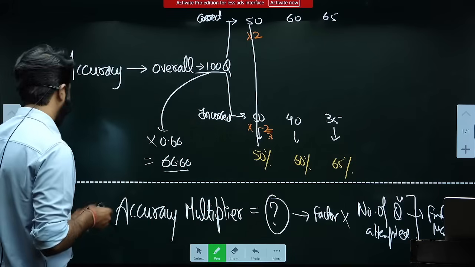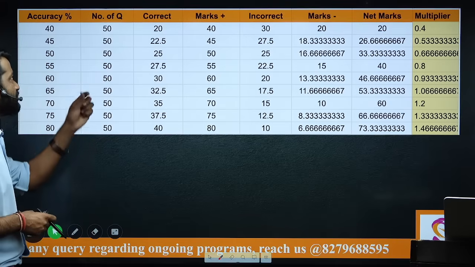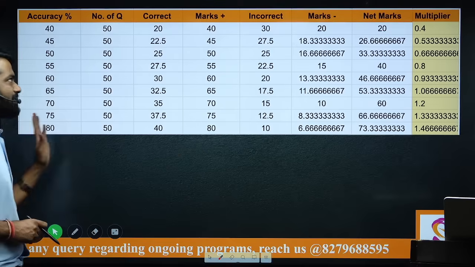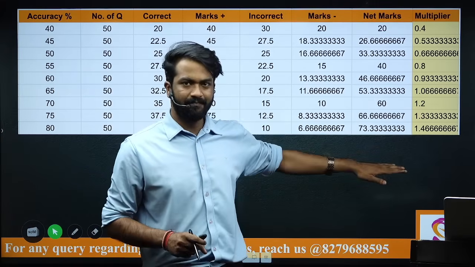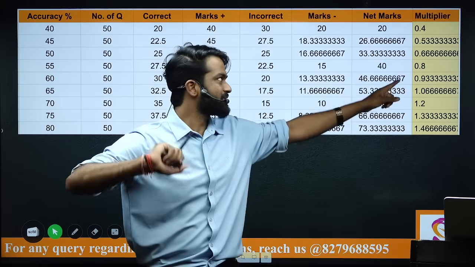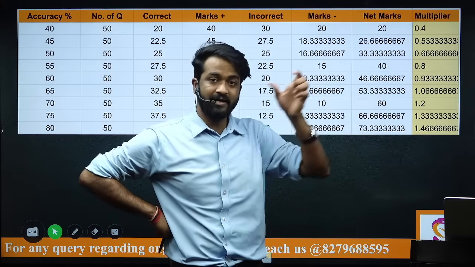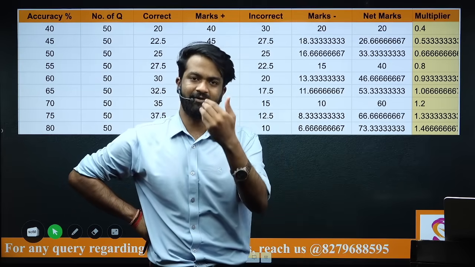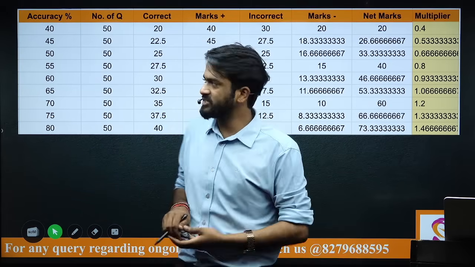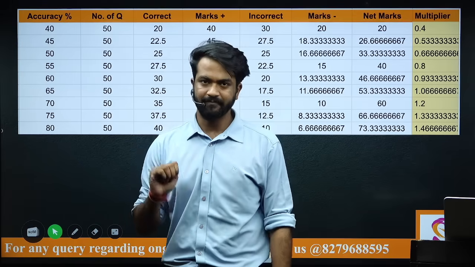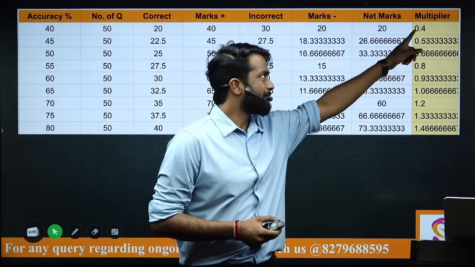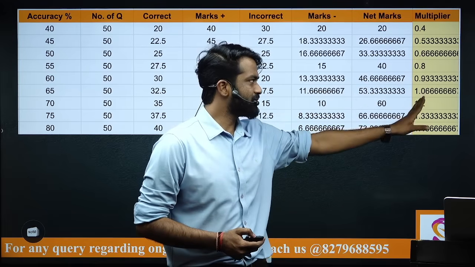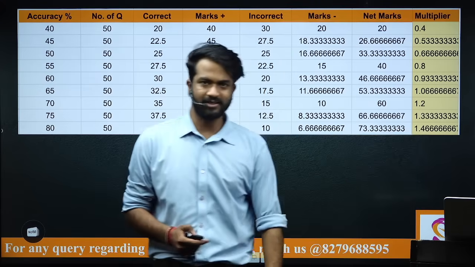So what I've done, I have done a sample calculation with the number of attempted questions as 50, written here the accuracy percentage, and then reached the multiplier. As you can verify, for 100 questions, my accuracy multiplier was 0.66. 100 into 0.66, 66.6 marks. Okay. I have done the same thing for you for all the accuracy percentages, starting from 40 going until 80. And the multipliers are 0.4, 0.53, 0.66, 0.8, 0.93, 1.06, 1.2, 1.33, 1.46.